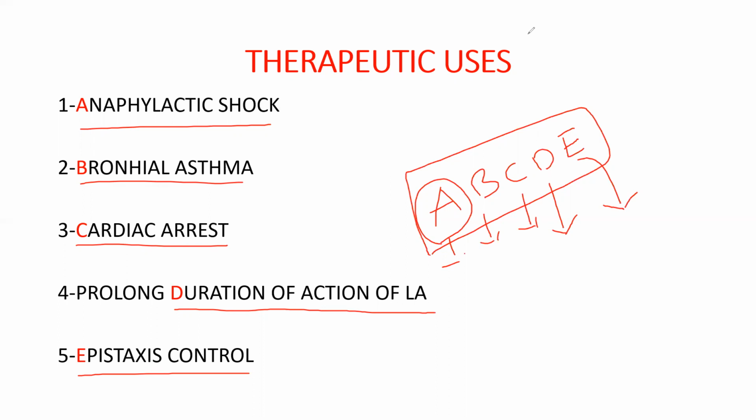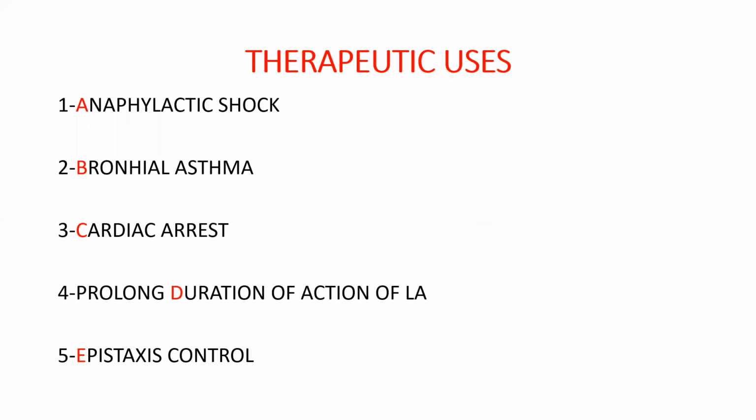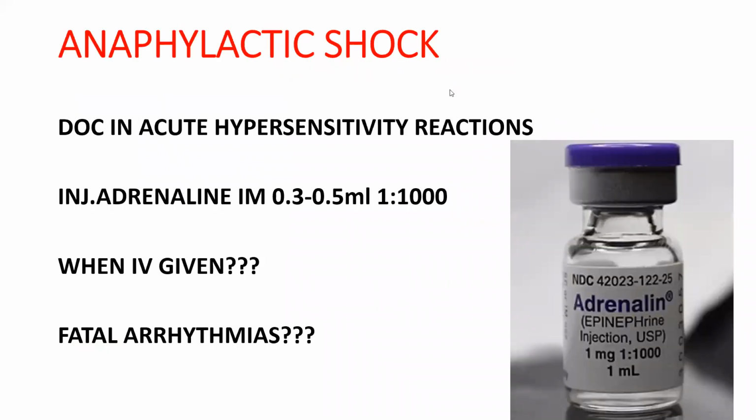So now we'll be dealing with each and every subheading. Anaphylactic shock. What is that? Regarding anaphylactic shock, as of now you just remember the importance of adrenaline in anaphylactic shock, because anaphylactic shock itself is a complete, very big topic which will be covered by myself maybe in August or September. So here I'll be talking about the role of adrenaline in anaphylactic shock. It is a drug of choice for acute hypersensitivity reaction. Adrenaline is the drug of choice.